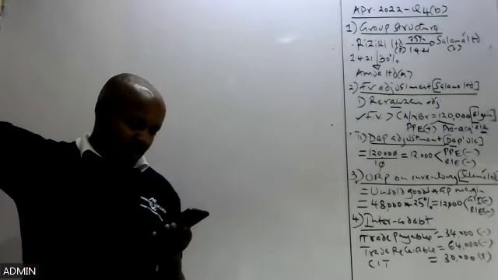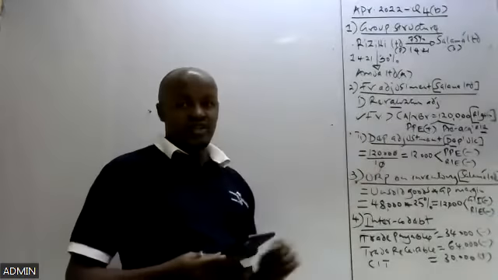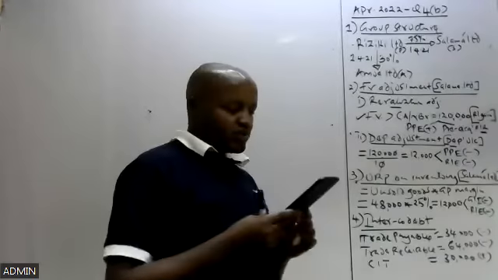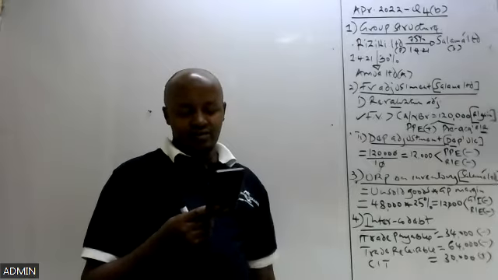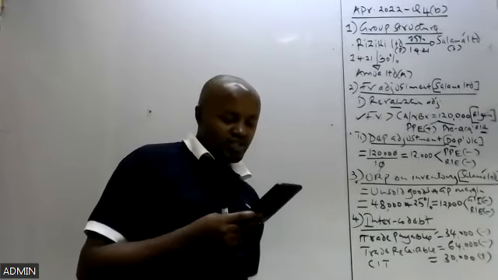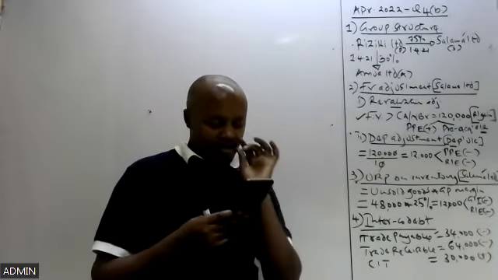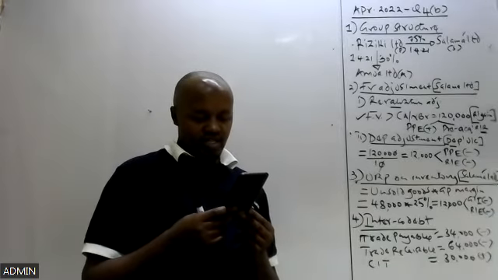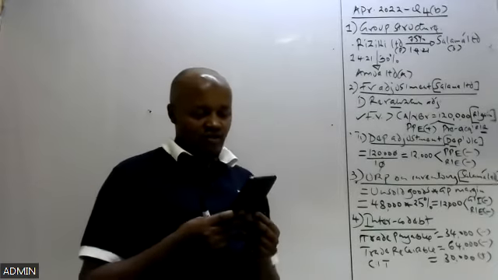Let's move to note number 4. In note number 4, this is where we're given information about the acquisition of our associate Amua. We are told on 1st April 2021, Riziki Limited also acquired 30% equity interest in Amua for shillings 65 million in cash, 65 million, which was paid in cash. Then you are told Amua Limited sustained heavy losses over the last few years, and Riziki Limited hoped it would turn it around through a significant influence over Amua.